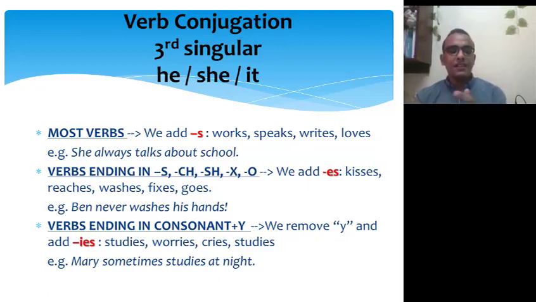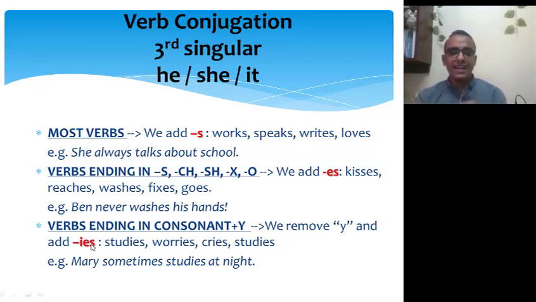That's great. In the last verb, go. It ends with O. So we are going to add ES. Let's have this example. Ben never washes his hands. So the verb here is wash. It ends with, excellent, SH. So we are going to add ES here. Okay, ES. The last thing here, we add IES to the verb.